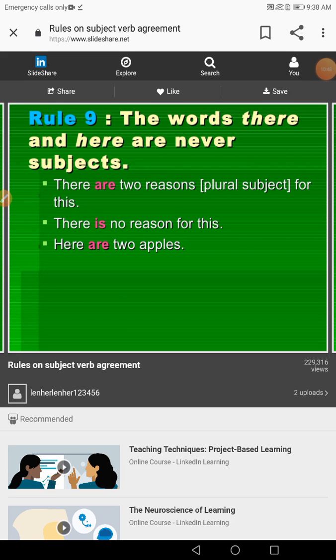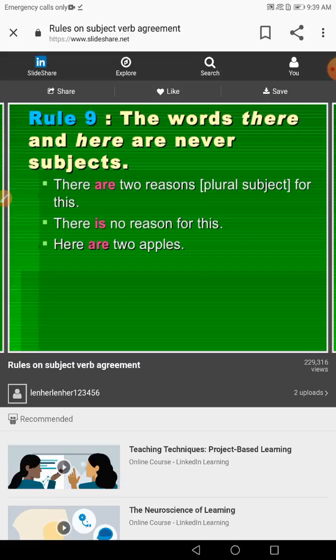One of the rules, guys, we have to mention also: the words there and here are never subjects. Be careful, guys. When I say there are or there is, it depends on what follows. There are two reasons. I don't say there is two reasons. There is no reason. So what determines it here is the word that comes after the verb. Here are. The subject is apples, or reason or reasons before it.